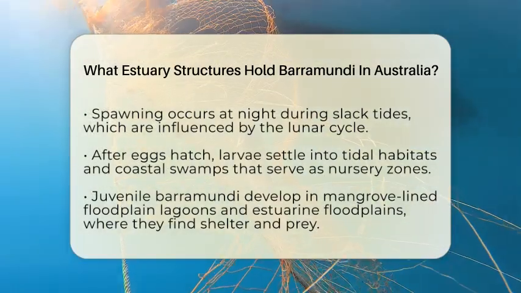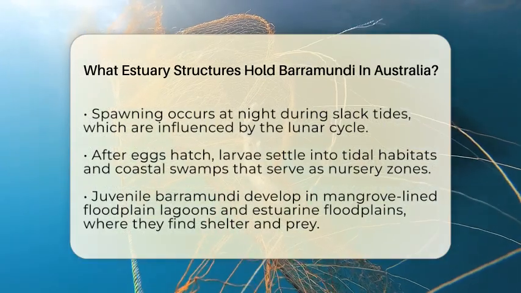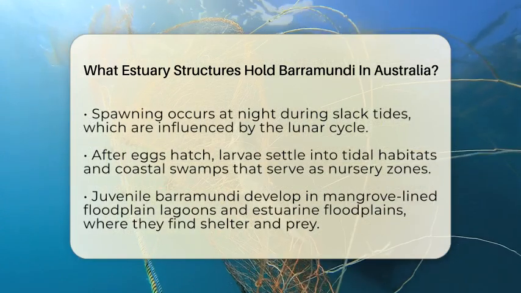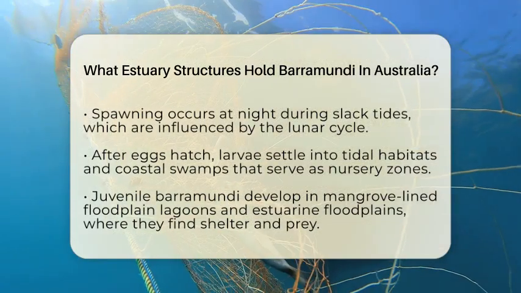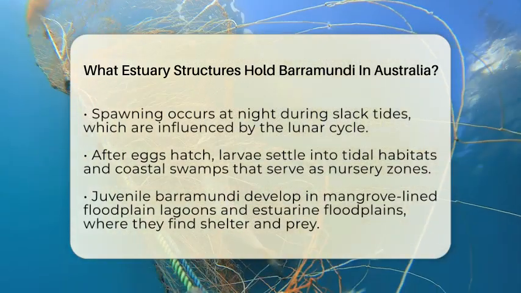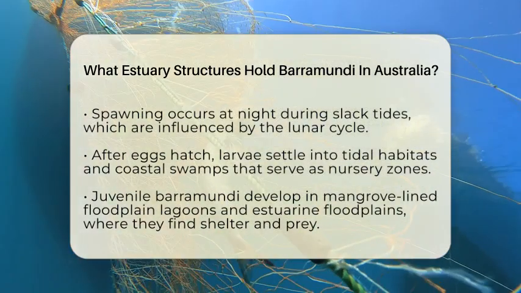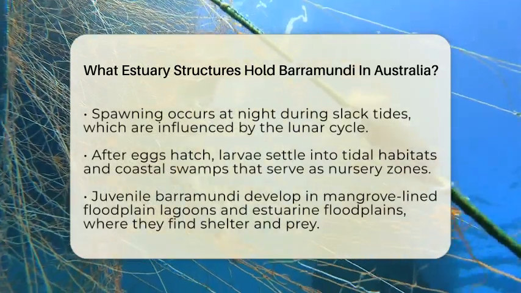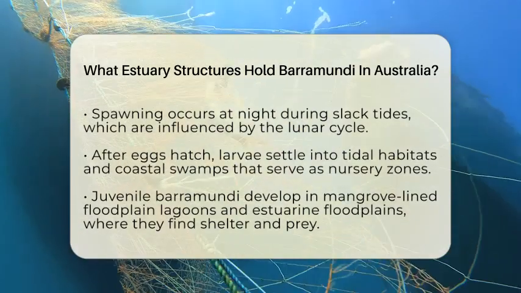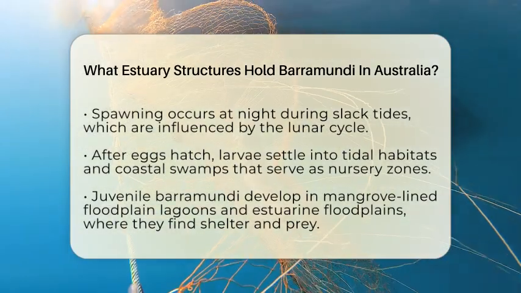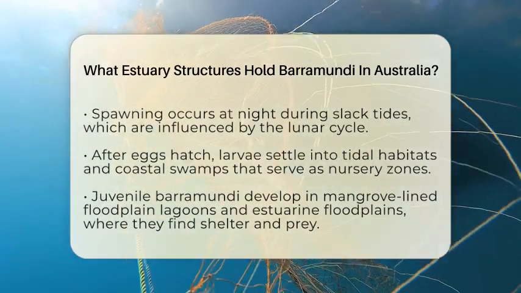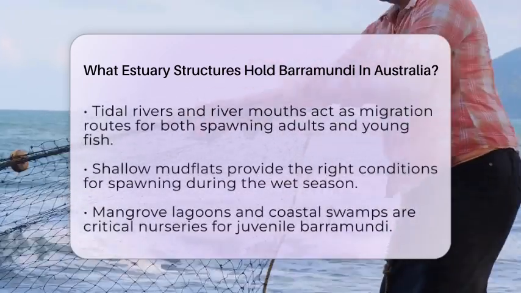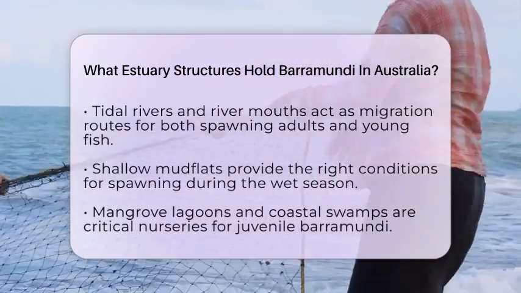Once eggs hatch, the larvae settle into temporary tidal habitats and coastal swamps that act as nursery zones. Juvenile barramundi develop in mangrove-lined floodplain lagoons and estuarine floodplains. These habitats provide shelter and plenty of small prey such as insects, shrimp, and tiny fish. These nursery areas are vital for their growth and survival before they migrate back into freshwater or stay in coastal waters if freshwater access is limited.